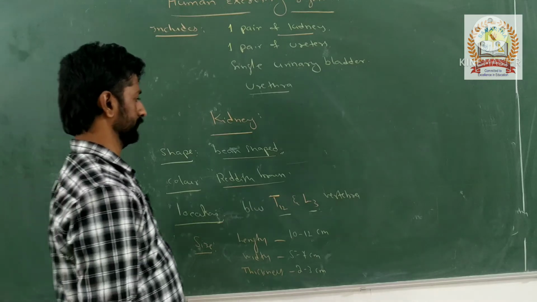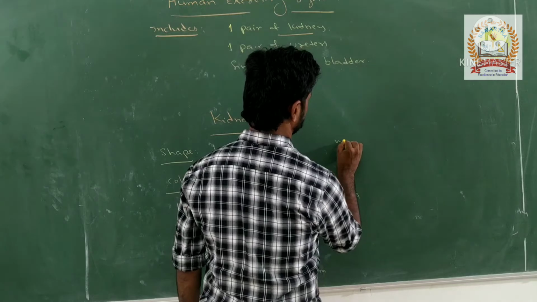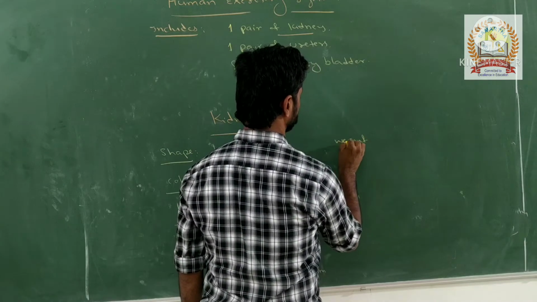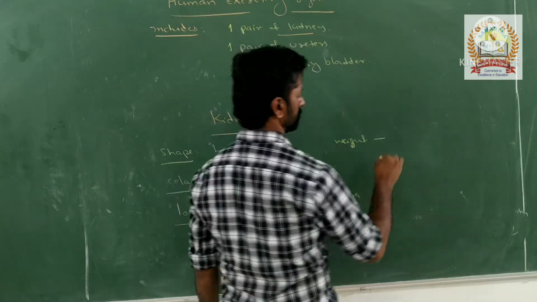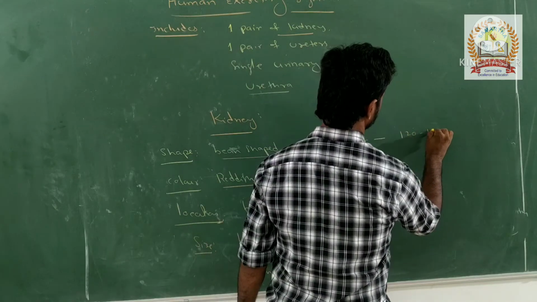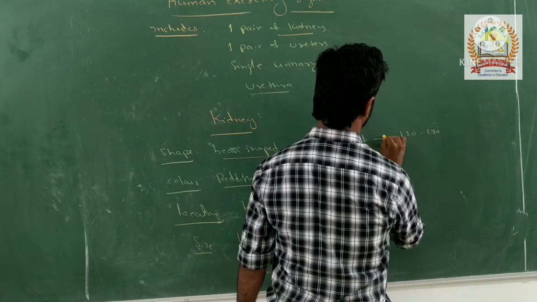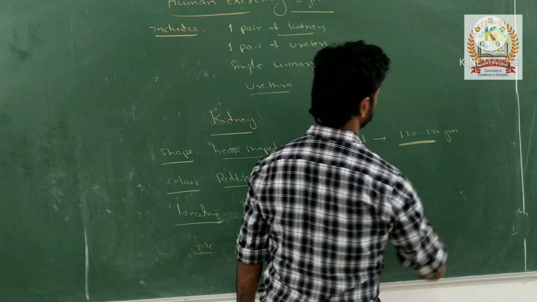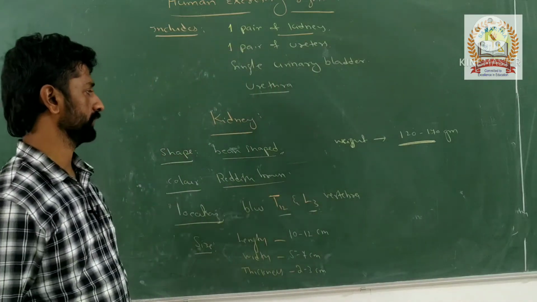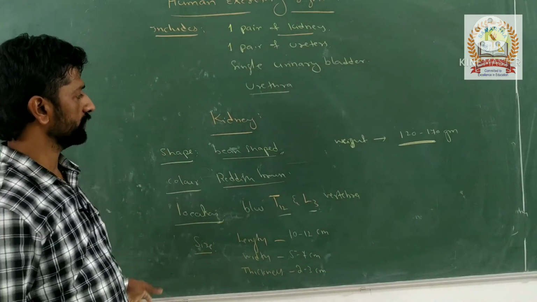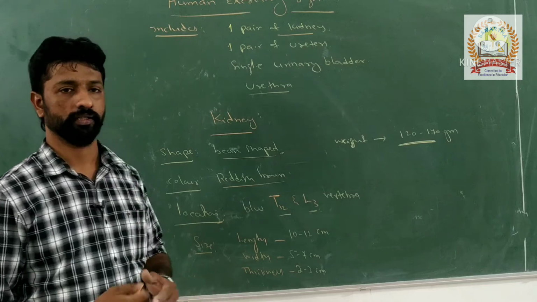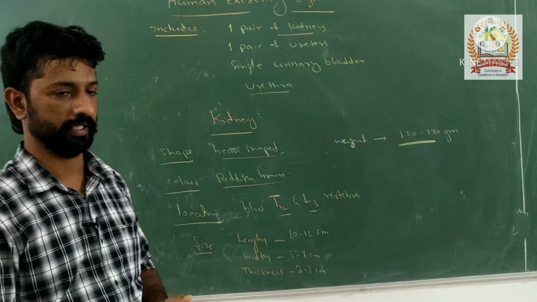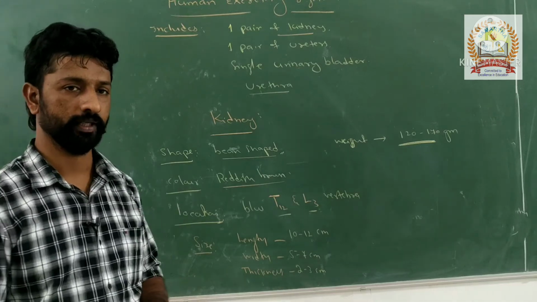What about their weight then? The weight on average is 120 to 170 grams. This is the basic information of the kidney: their shape, color, size, and mass or weight. Any doubt in this?